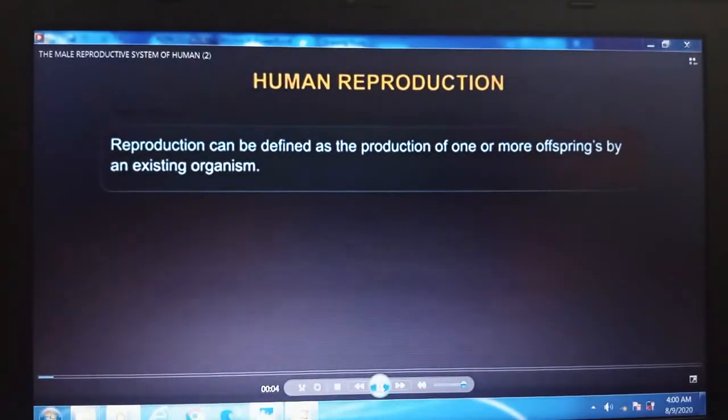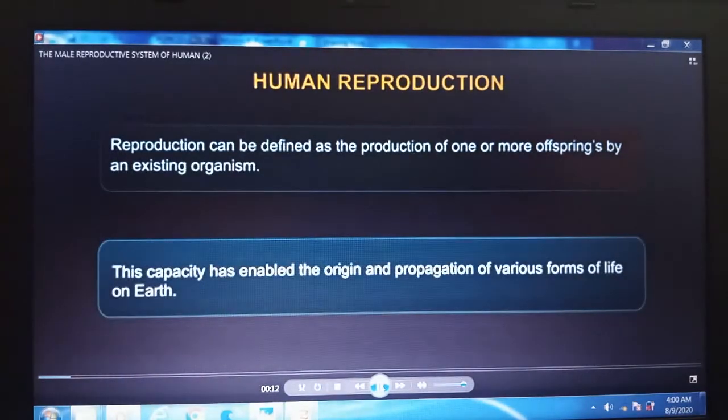Reproduction can be defined as the production of one or more offspring by an existing organism. This capacity has enabled the origin and propagation of various forms of...